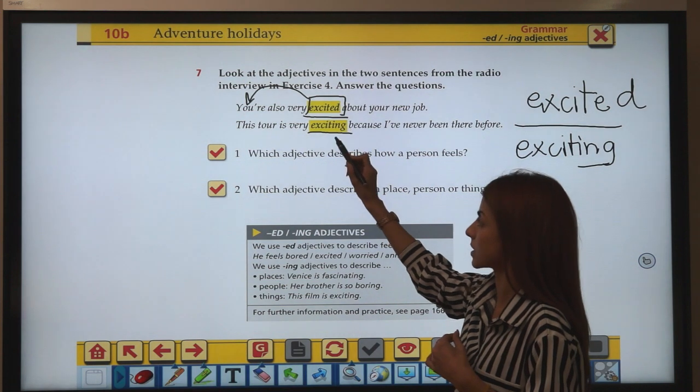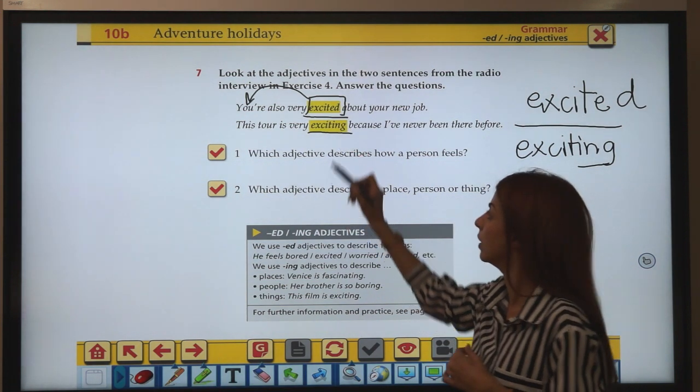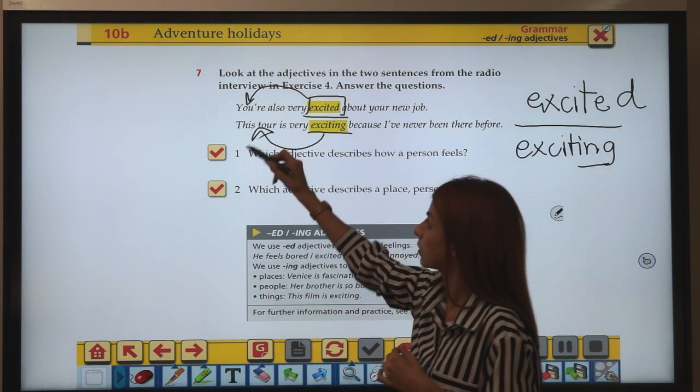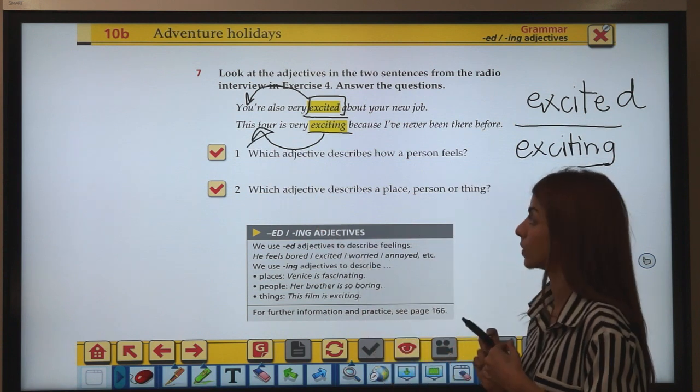exciting here, an adjective, what does it modify? It modifies the tour, right? This tour is very exciting.